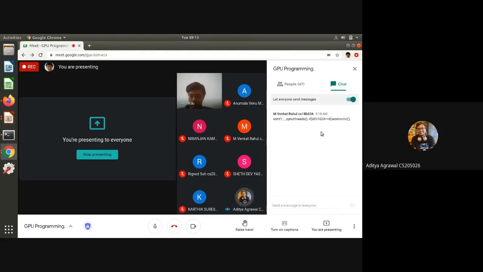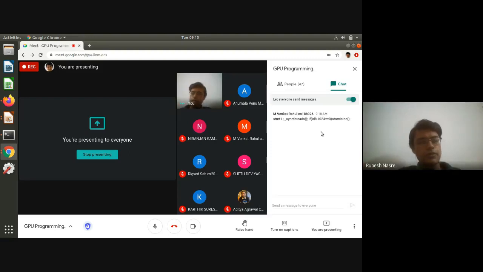Sir, if ID mod the block size is 0, then we can increment the counter. Yeah, that's correct. So we essentially need a representative from each thread block, which could be ID mod 1024, as Aditya and Rahul Venkat are mentioning. Alternatively, you can use threadIdx.x. If threadIdx.x equals 0, then you can do the atomic. So that seems good, what Venkat has mentioned.